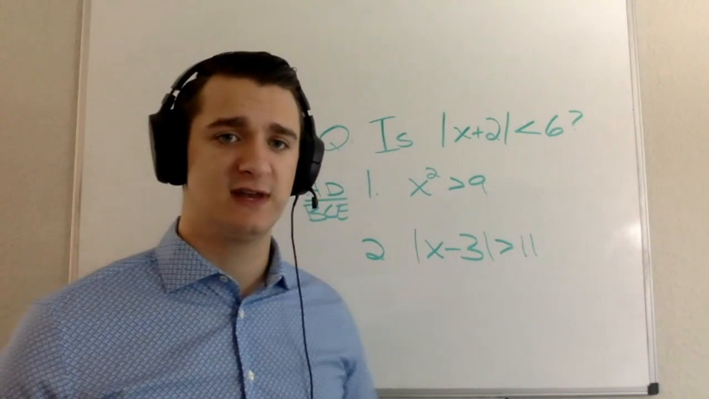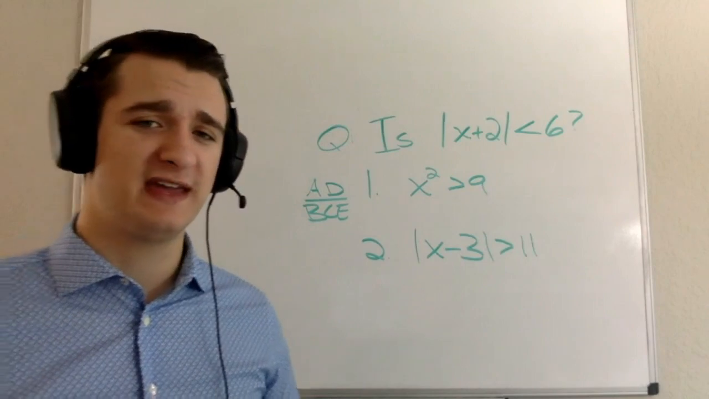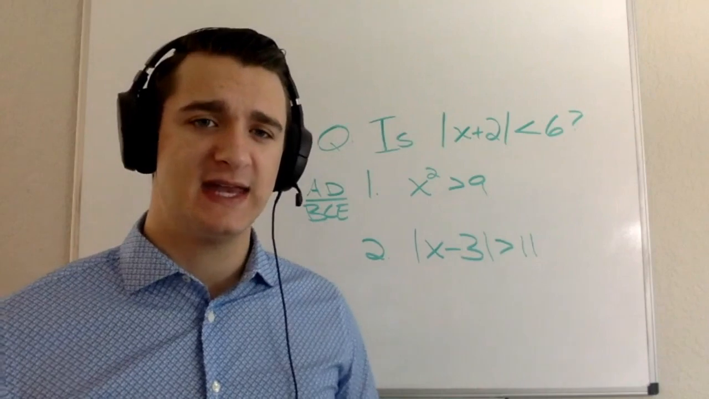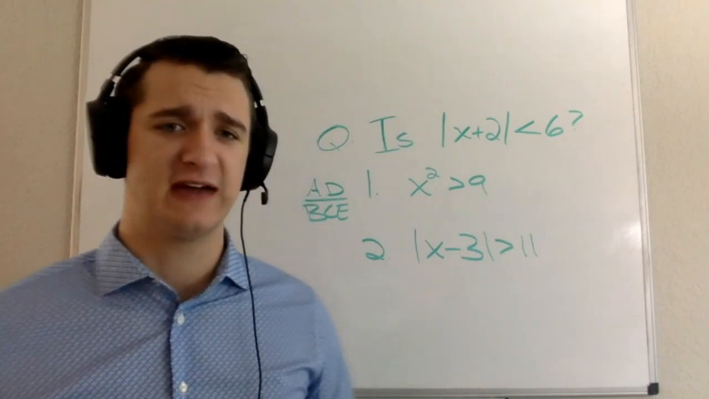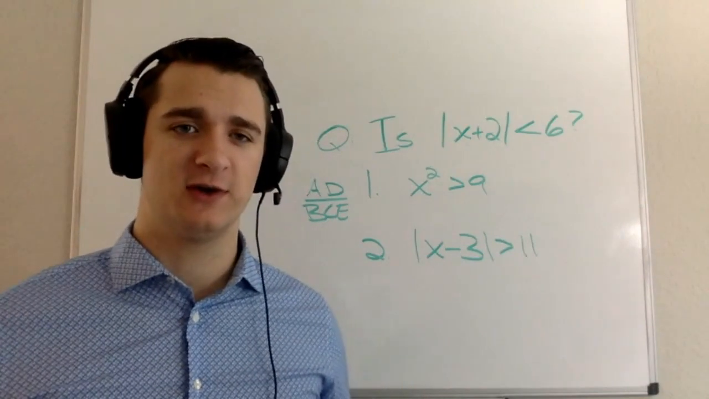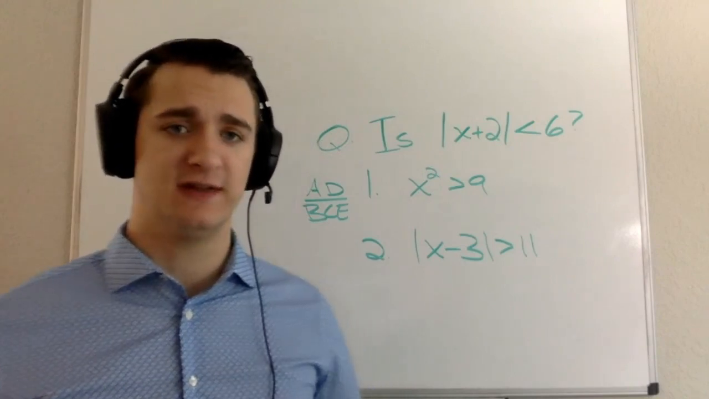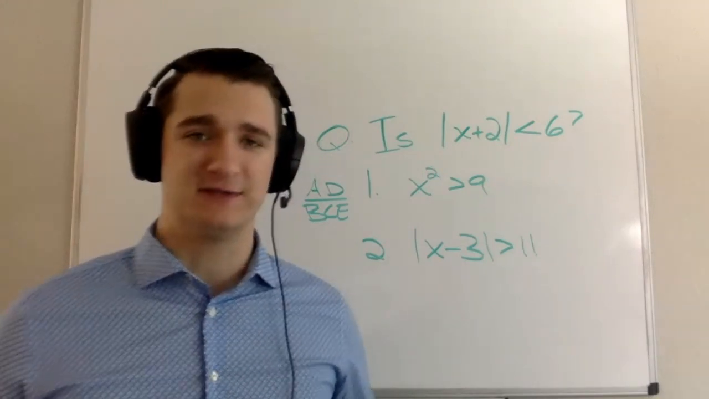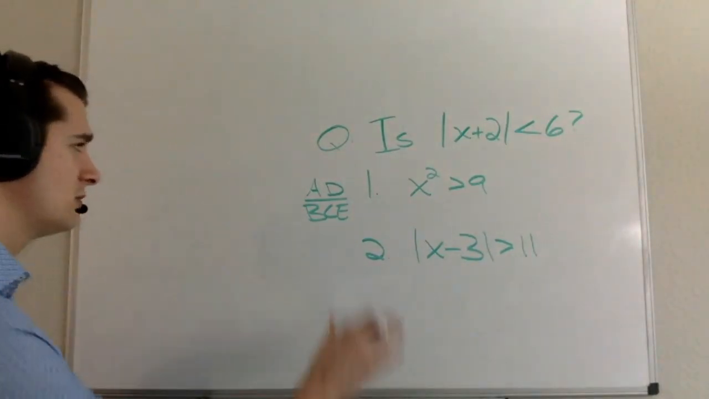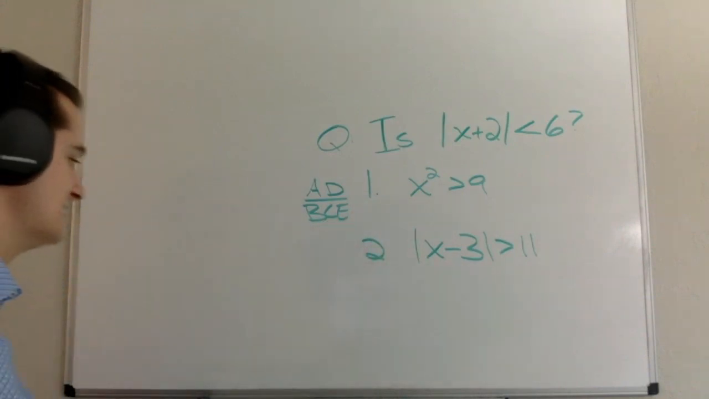But I want to challenge you in this video to think about this in a little bit of a different way. If you're unfamiliar with thinking about absolute value in terms of distance, we covered that at the end of the algebra video, the last couple questions. So if this sounds completely unfamiliar and you're completely lost, that video covered it in a little more detail than I'm going to in just a moment, thinking about absolute value in terms of distance. But again, on this particular question, the question asks, is the absolute value of x plus 2 less than 6?